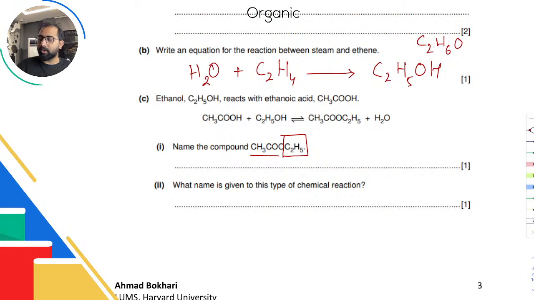So this is the alcohol part, this is the carboxylic acid part. In the alcohol I have 2 carbons, right? So that is eth. In the carboxylic part I also have 2 carbons, so this is going to be ethyl for the alcohol part, ethanoate for the carboxylic acid part, and yeah, ethyl ethanoate.